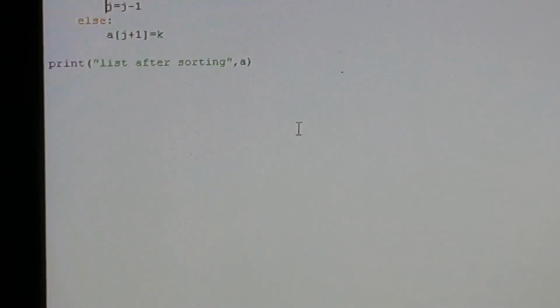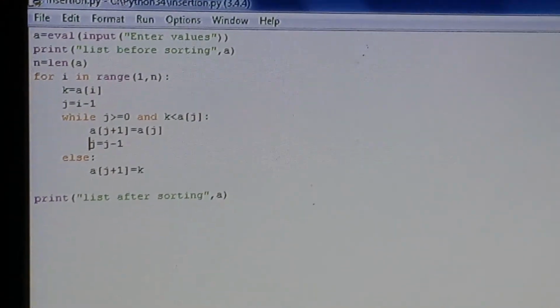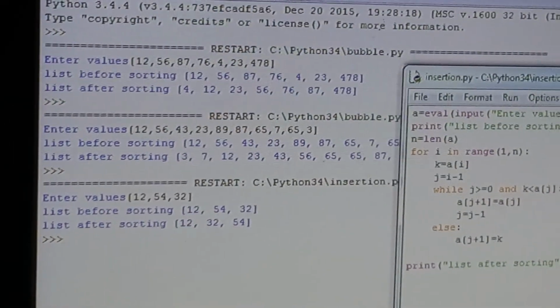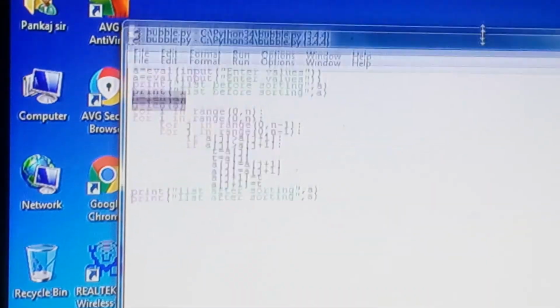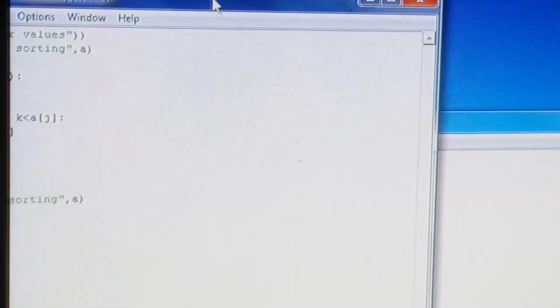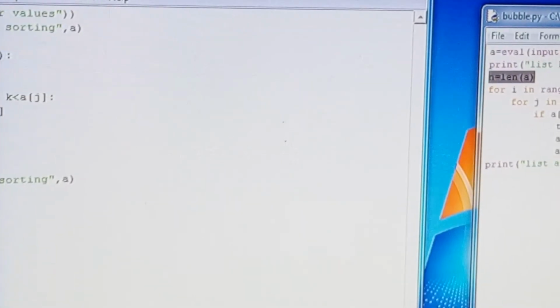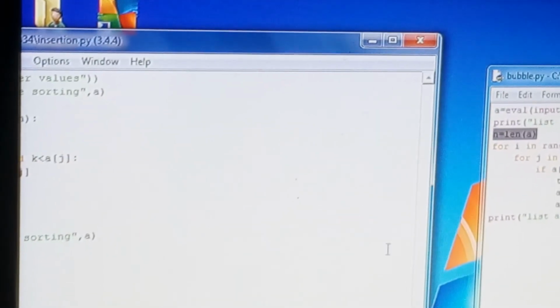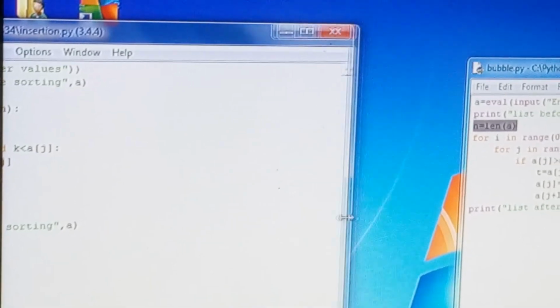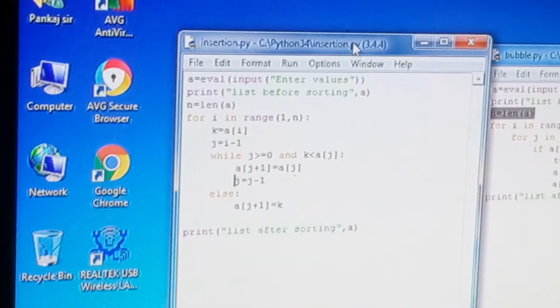So this is the concept of bubble sort and insertion sort, through which you can compare both of them.